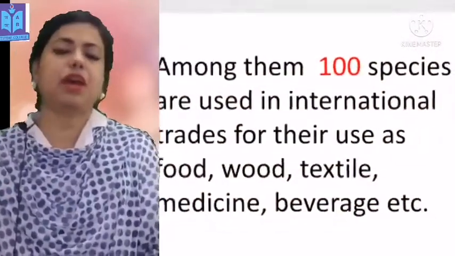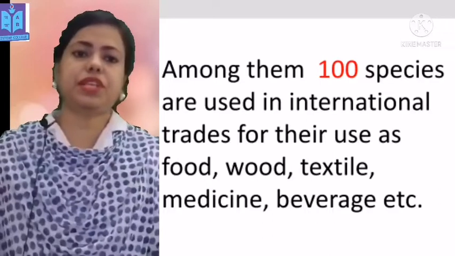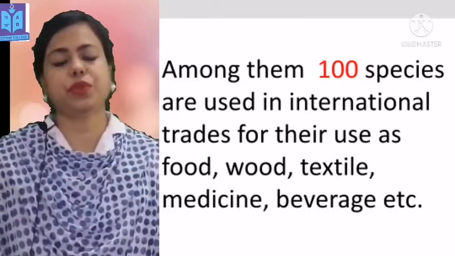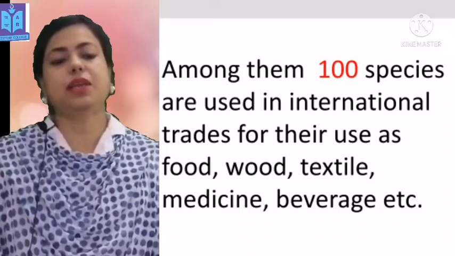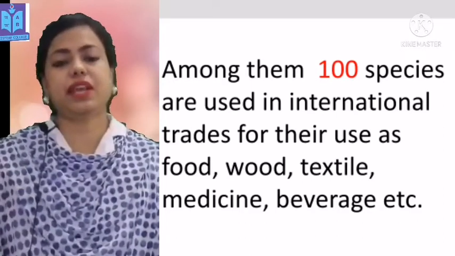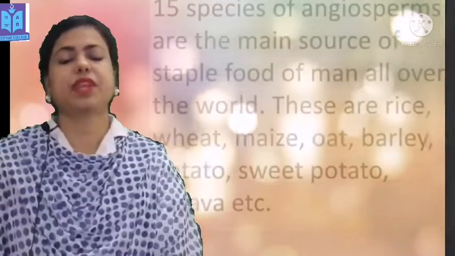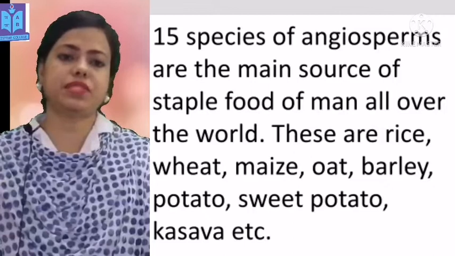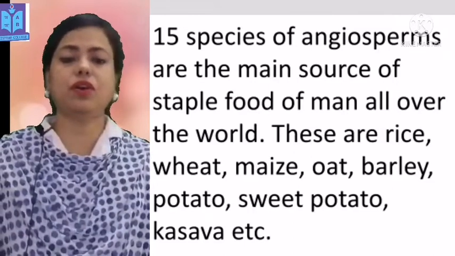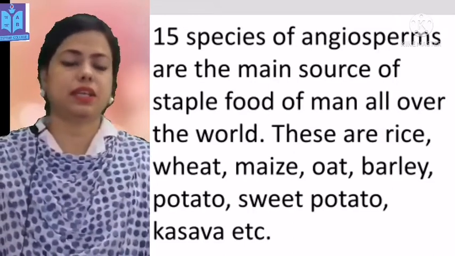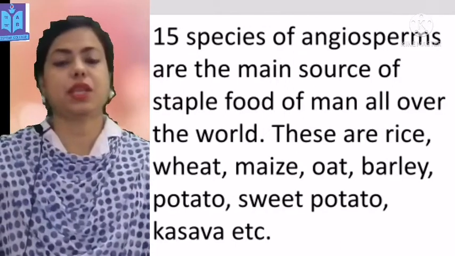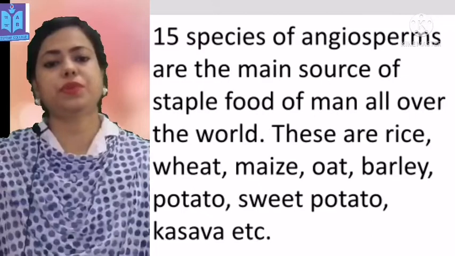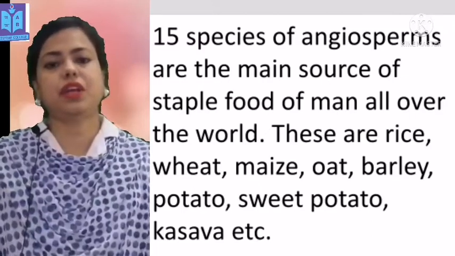Among them, 100 species are used in international trade for their use as food, wood, textile, medicine, beverage, etc. 15 species of angiosperms are the main source of staple food of people all over the world. These are rice, wheat, maize, oat, barley, potato, sweet potato, cassava, etc.